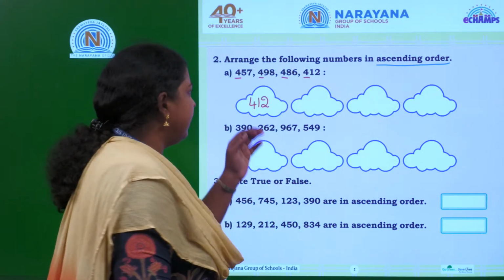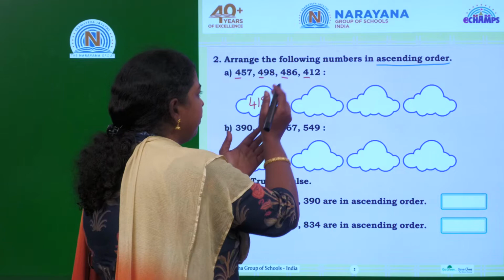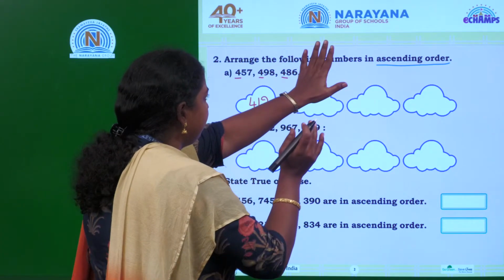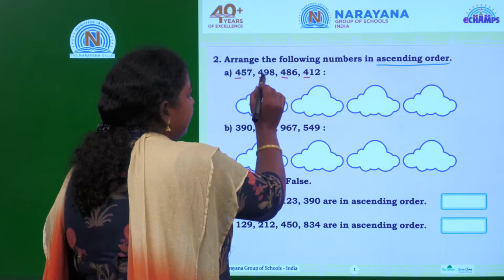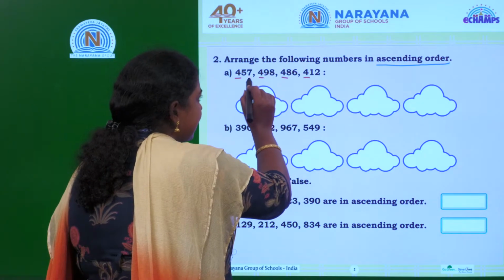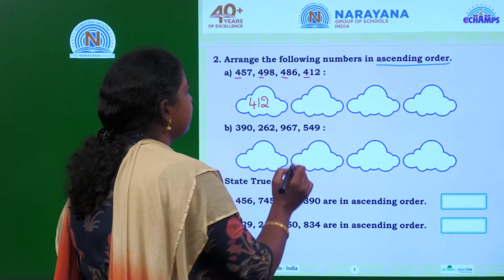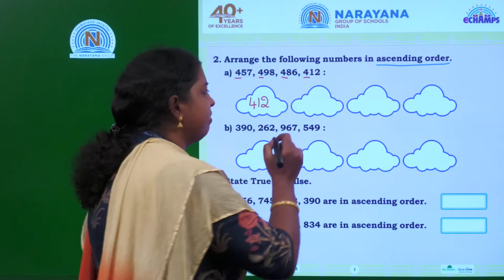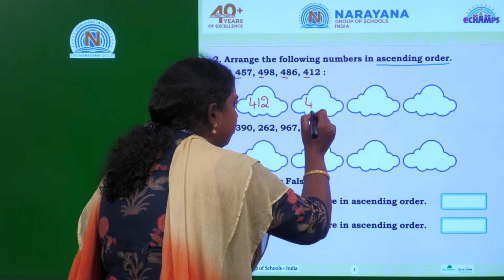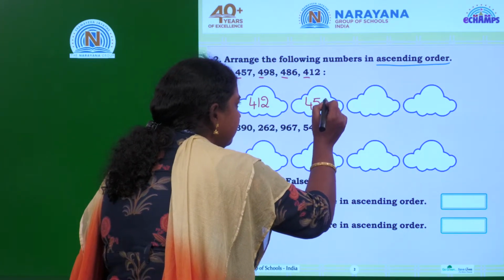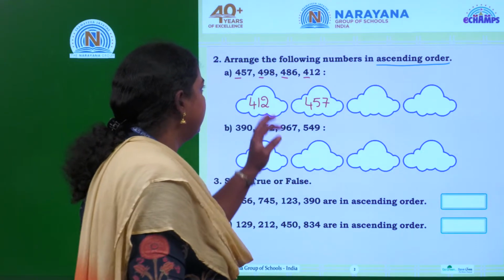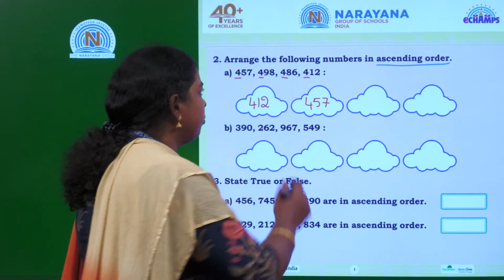412. Next number. After 412, if you look for the digit in the tens place for these three numbers, the smallest one is 457. So you have to write 457. And the next number is, what is the next one?